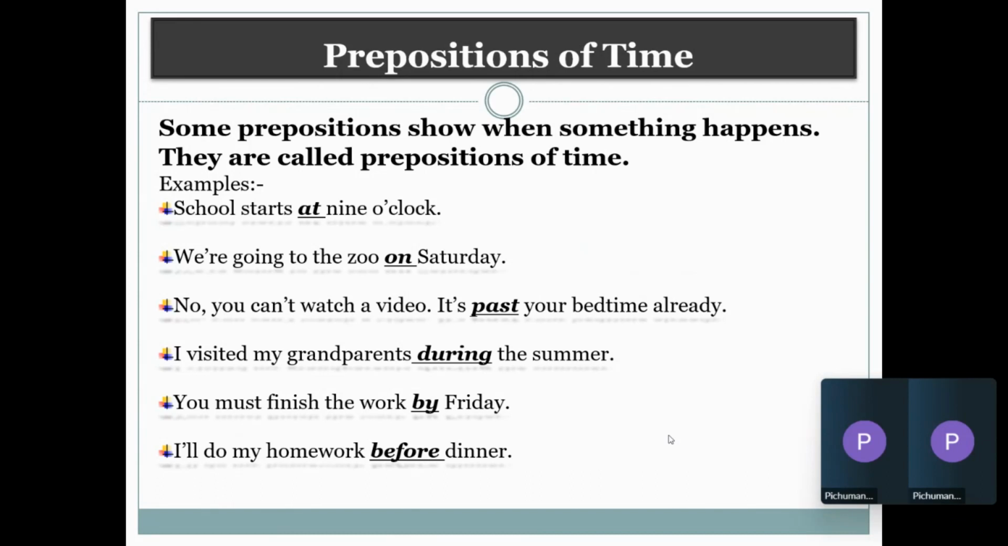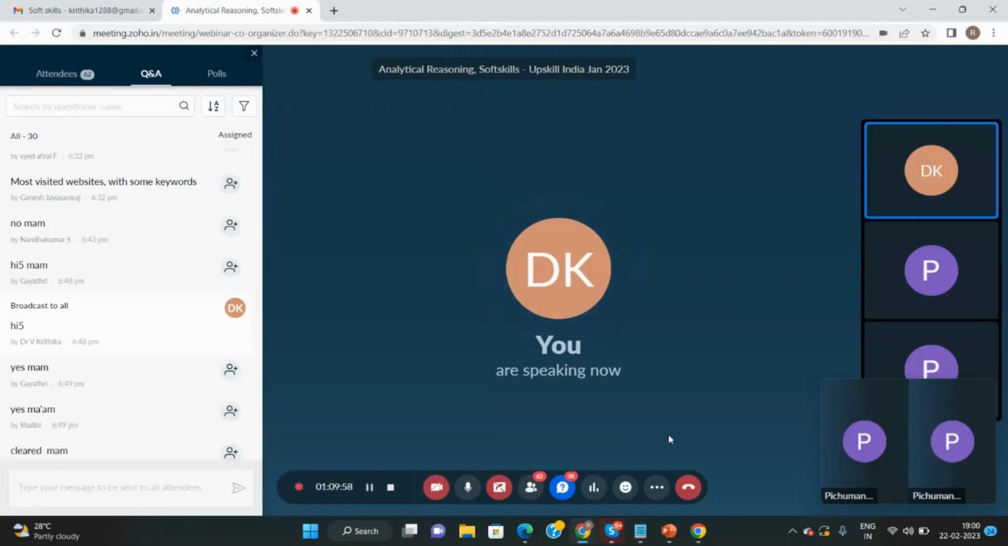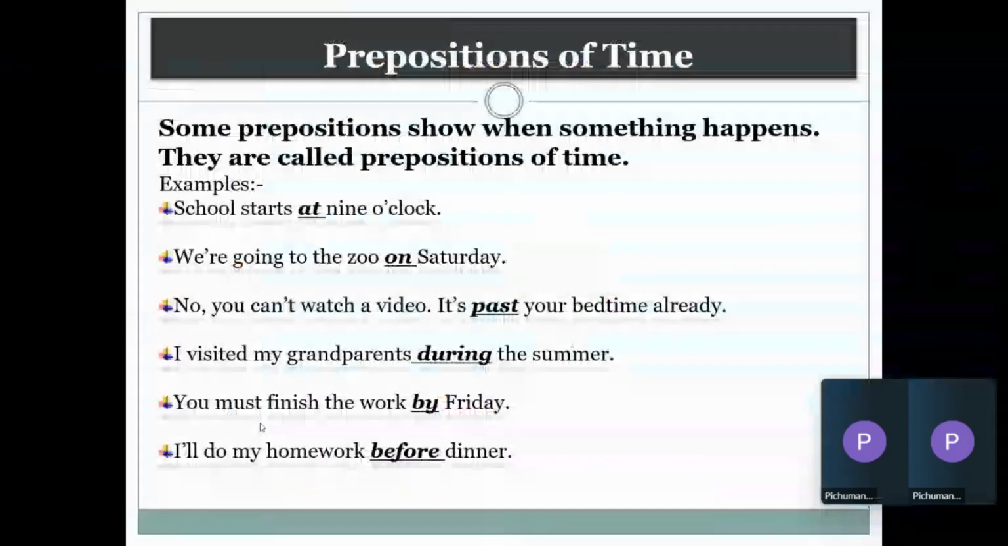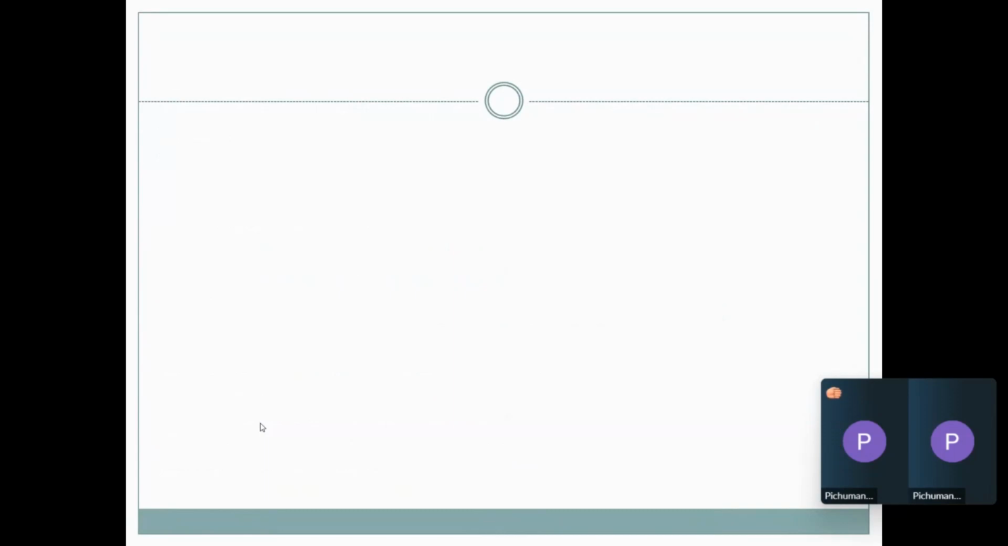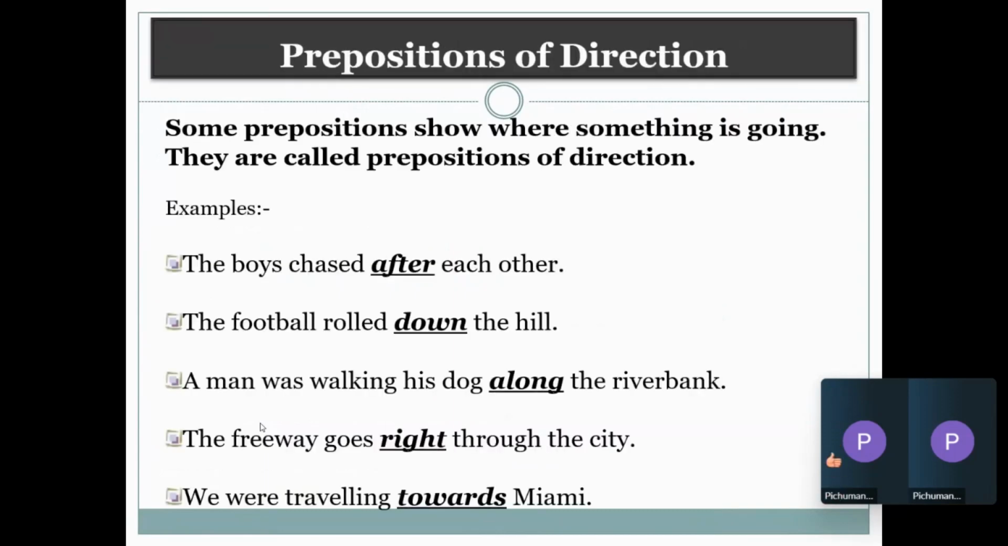So, this kind of sentences where you are referring to time, okay? Those are called prepositions of time. Okay, it refers to when some particular activity happens, right? Is this clear? Is this clear? Preposition of time? Okay. Okay. So now we are also going to see about prepositions of direction. Okay.